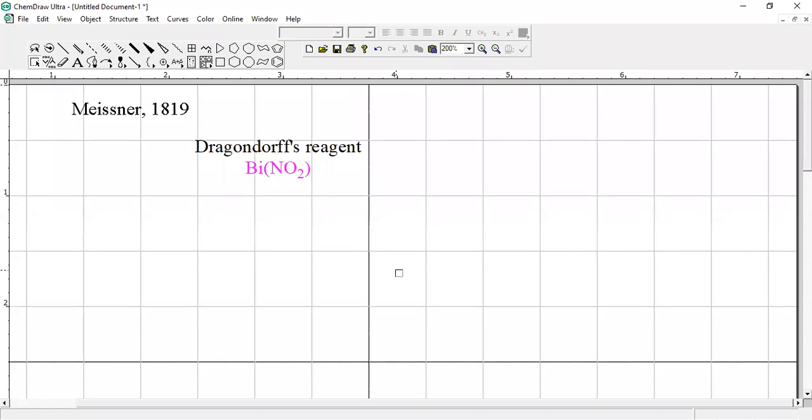It is present in the p-block. If you go to the nitrogen family, just at the end of it, the nitrogen family contains nitrogen, phosphorus, arsenic, antimony, and bismuth. Bismuth is the last element in this group, so it is present in the nitrogen family.